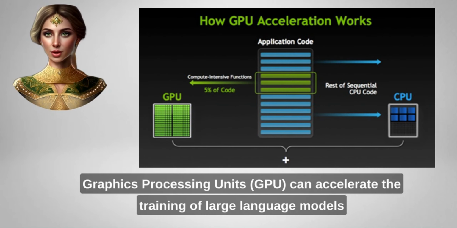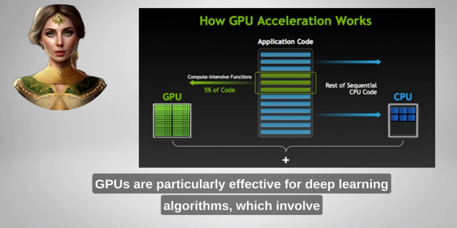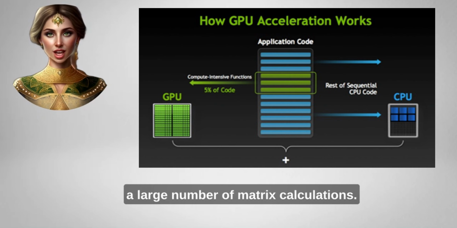8. GPU acceleration. Graphics processing units, GPUs, can accelerate the training of large language models by performing calculations in parallel. GPUs are particularly effective for deep learning algorithms, which involve a large number of matrix calculations.